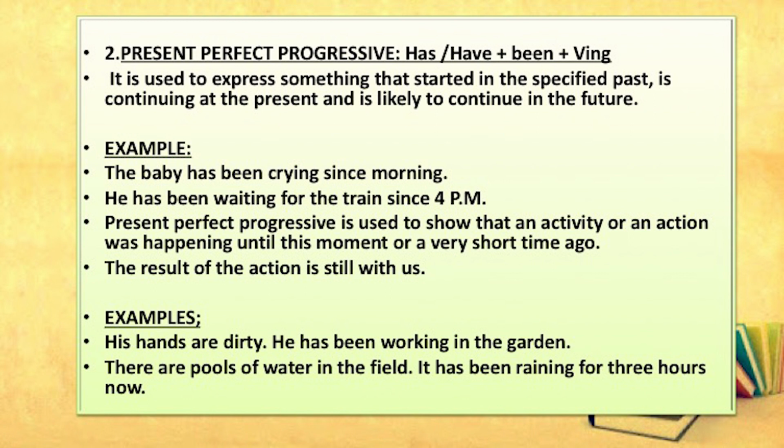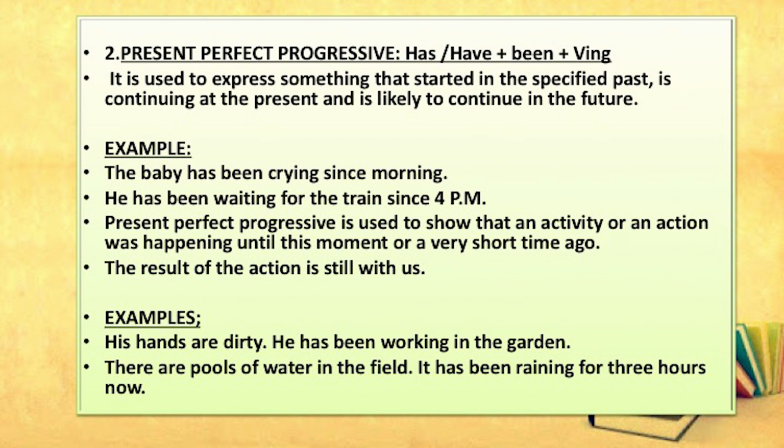He has been waiting for the train since 4 p.m. Present perfect progressive is used to show that an activity or an action was happening until this moment or a very short time ago. The result of the action is still with us.